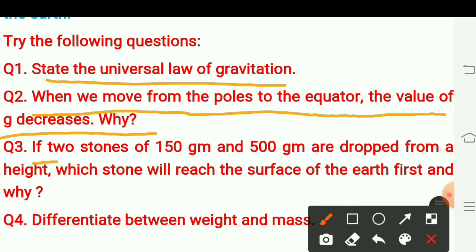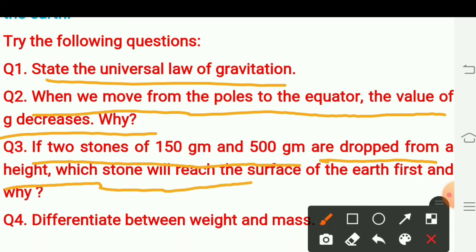Third: If two stones of 150 gram and 500 gram are dropped from the same height, which stone will reach the surface of the earth first and why? They are dropped from the same height. You have to calculate, or tell us, which stone, the 150 gram or the 500 gram stone, will reach the earth first.